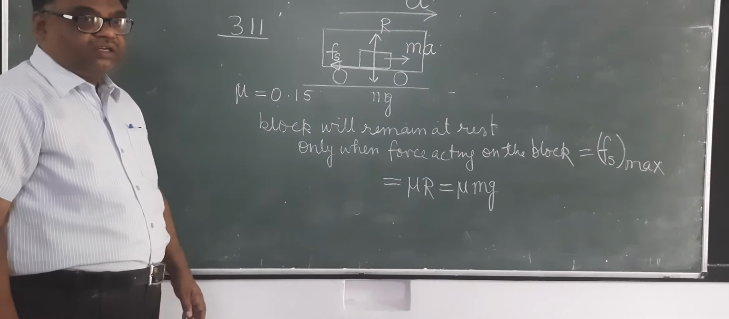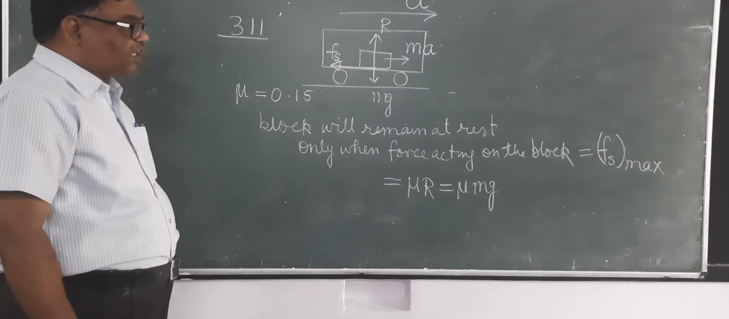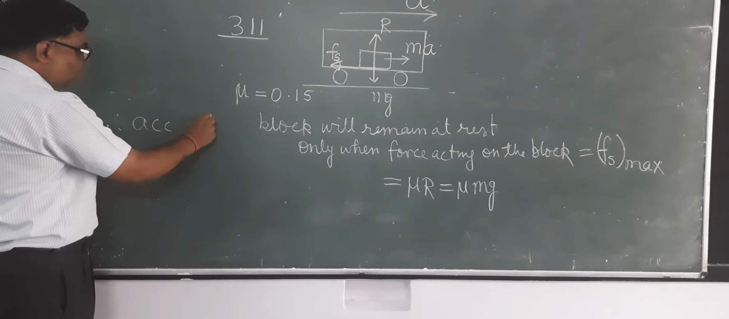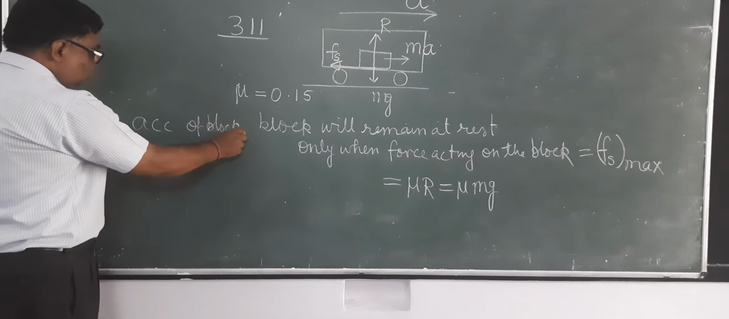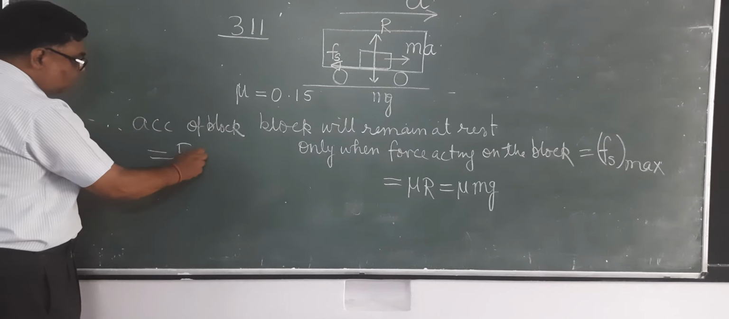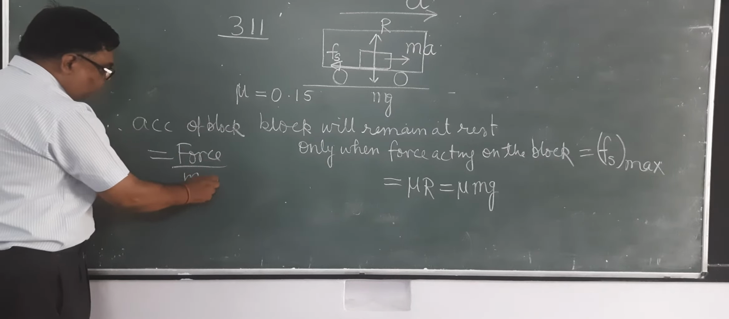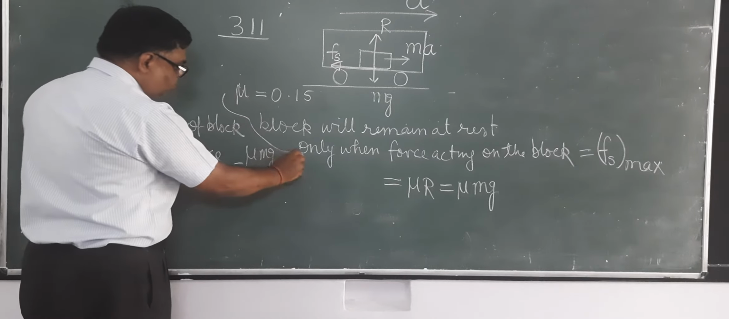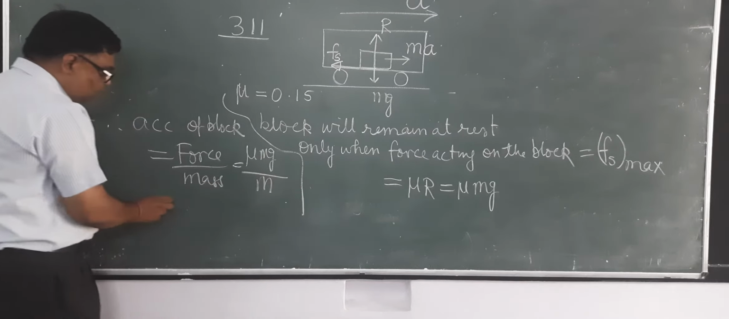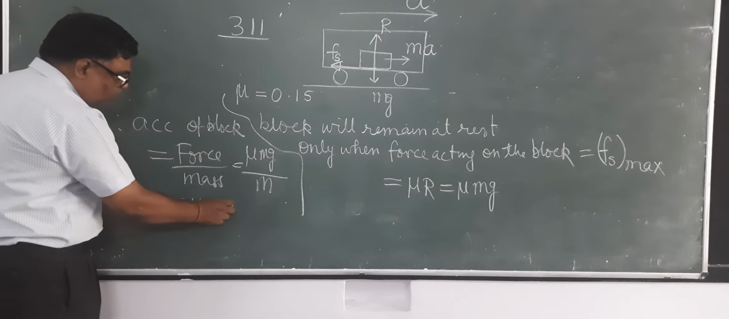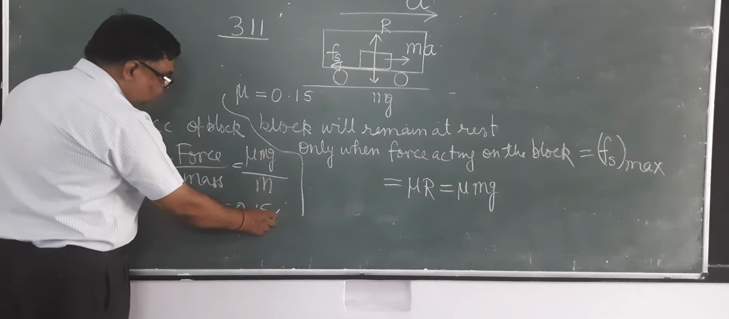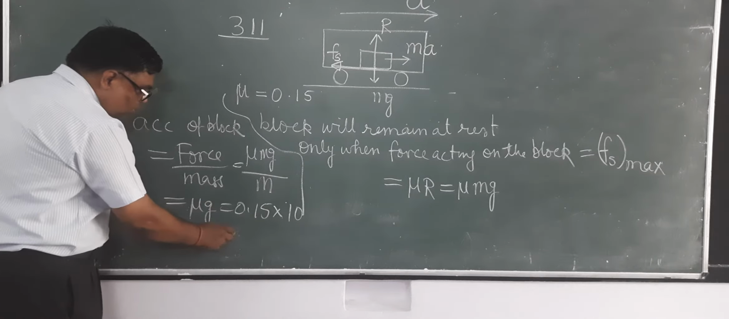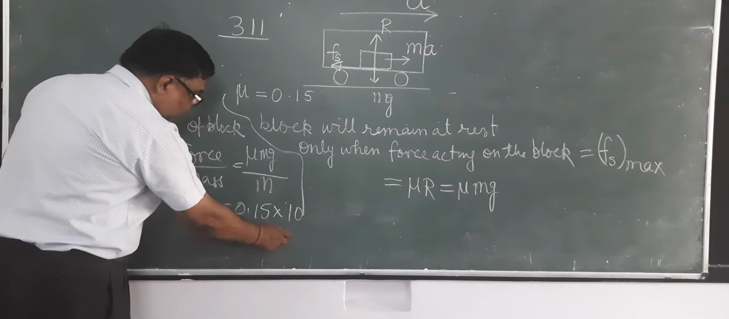But you have to find the force acting on the block. Therefore, acceleration of the block equals force upon mass. What is the force here? The force is mu mg upon mass, and that is mu into g. Now what is mu? 0.15, and g is given as 10. So it is equal to 1.5 meter per second square.